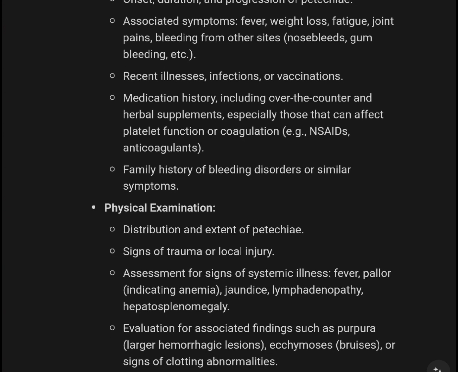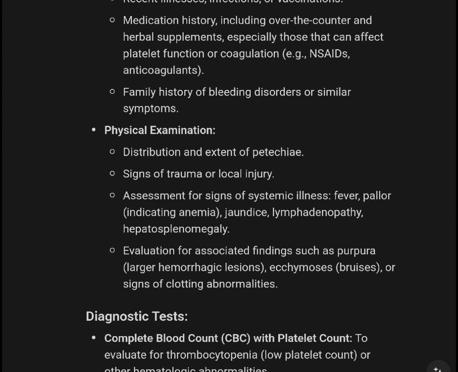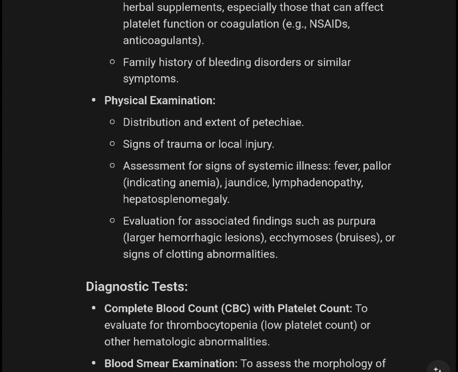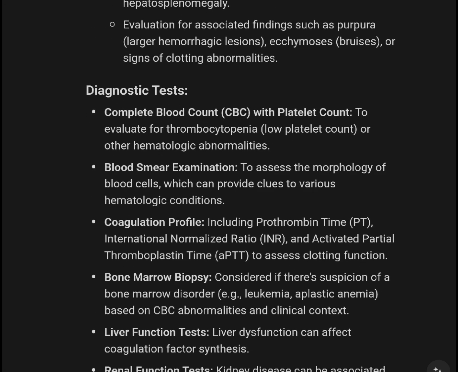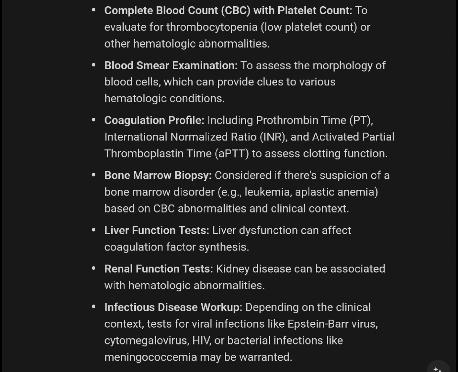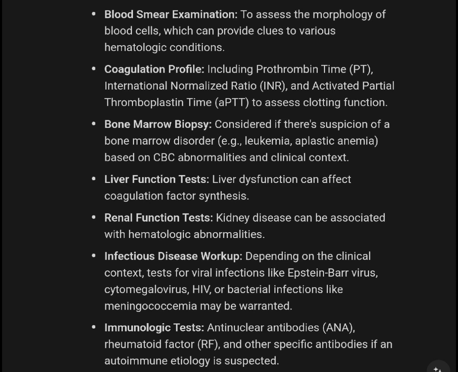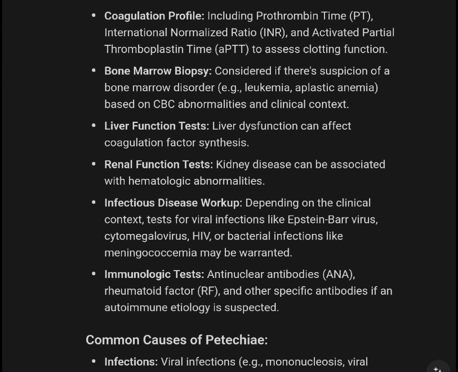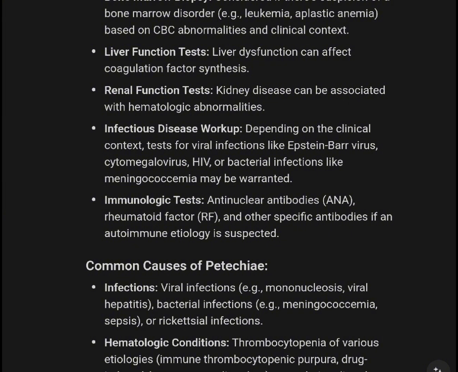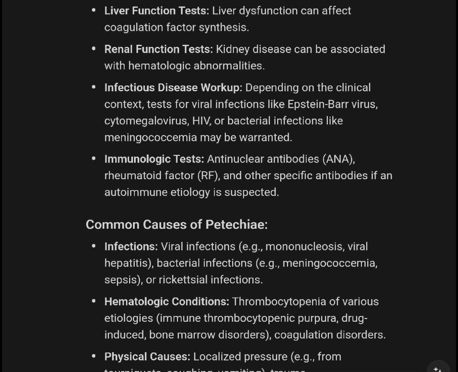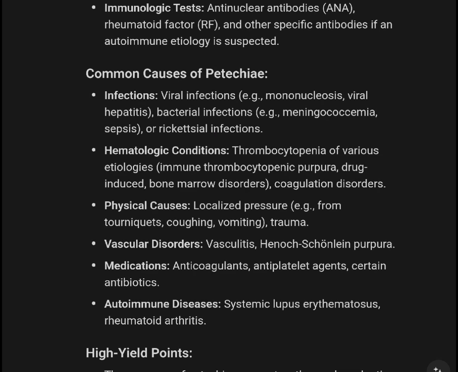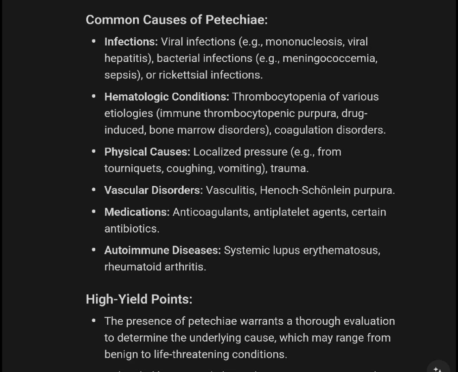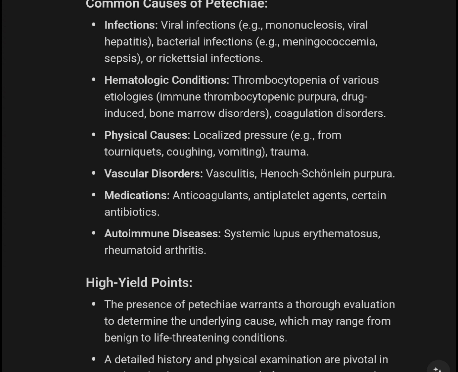Family history of bleeding disorders or similar symptoms. Physical examination: distribution and extent of petechia, signs of trauma or local injury. Diagnostic tests: complete blood count, CBC, and blood smear examination, coagulation profile like PT and PTT, INR, and bone marrow biopsy, liver function test, renal function test, infectious disease workup, immunologic tests: ANA, antinuclear antibody, rheumatoid factor, and other antibodies. Common causes of petechia: infection, viral and bacterial; hematological conditions, thrombocytopenia, coagulation disorder; physical causes,